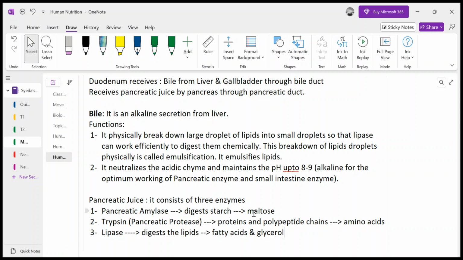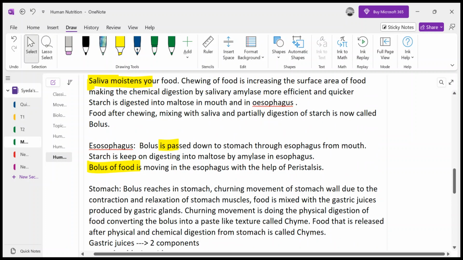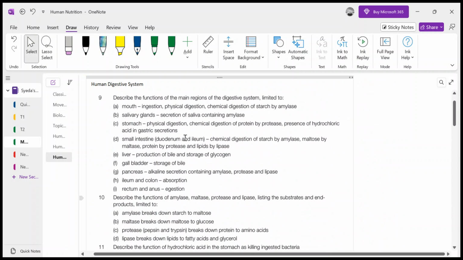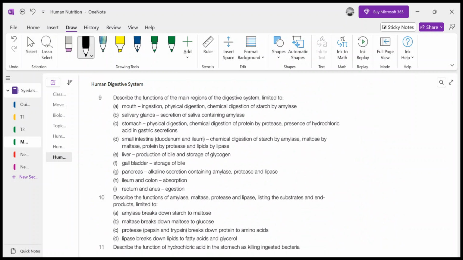So let's see how much we have covered from these. We have covered the function of the mouth, salivary glands, stomach, small intestine. We have also done with the liver, gallbladder function, pancreas function, alkaline secretion. Now this pancreatic juice is also alkaline, right?